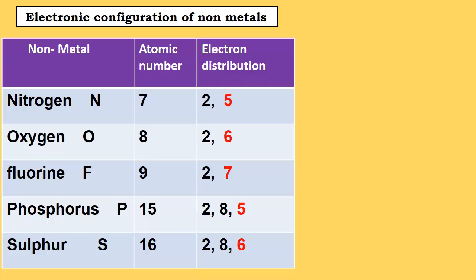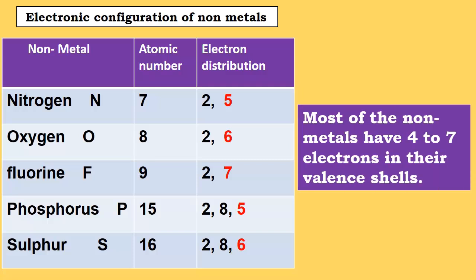Sulfur 2, 8, 6. So if you see here, most of the non-metals have 4 to 7 electrons in their valence shell. Now 4, that is in carbon. Carbon is C, atomic number 6, so it has valence electrons 4.